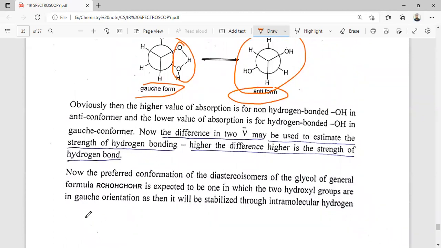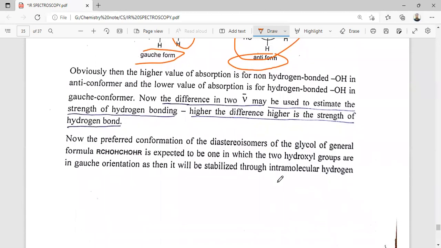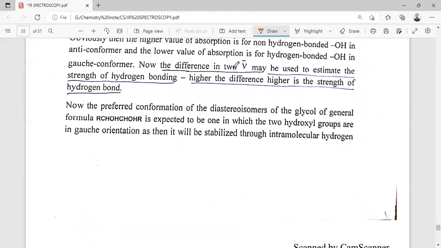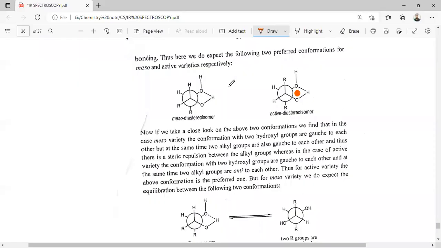Now the preferred conformation of the diastereomers of the glycol of general formula is the one with the two hydroxyl groups in gauche orientation, stabilized through intramolecular hydrogen bonding. Thus, here we expect the following preferred conformations for the meso and active varieties: the meso diastereomer and the active diastereomer.